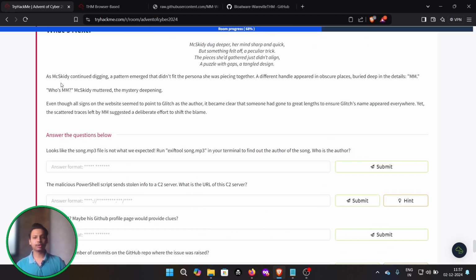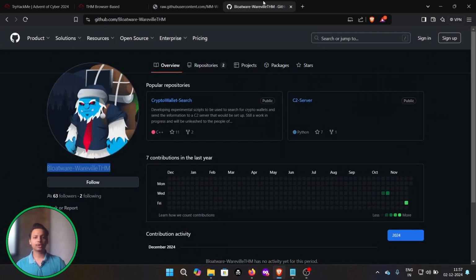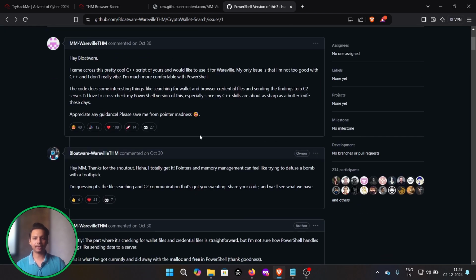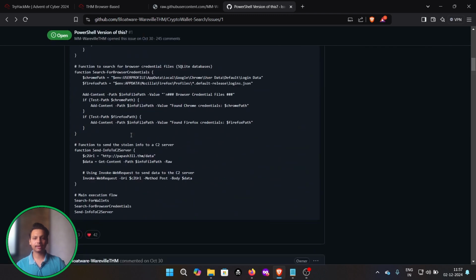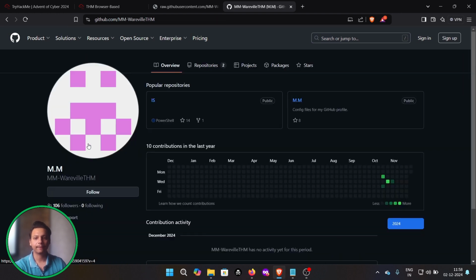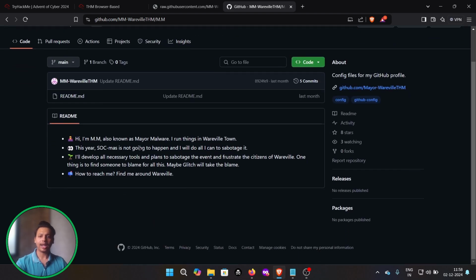So what's next? Let's see who MM is. The mystery is deepening. Let's see who MM actually is. Let me get back to the commits, which were already made over here. You can see these are the commits which have been done. Let's look at each of the accounts. You can see MM over here, and it has two repositories. Let me get over here. Hi, I'm MM, also known as Mayor Malware. Cool, we got the answer to what the full form of MM is: Mayor Malware.